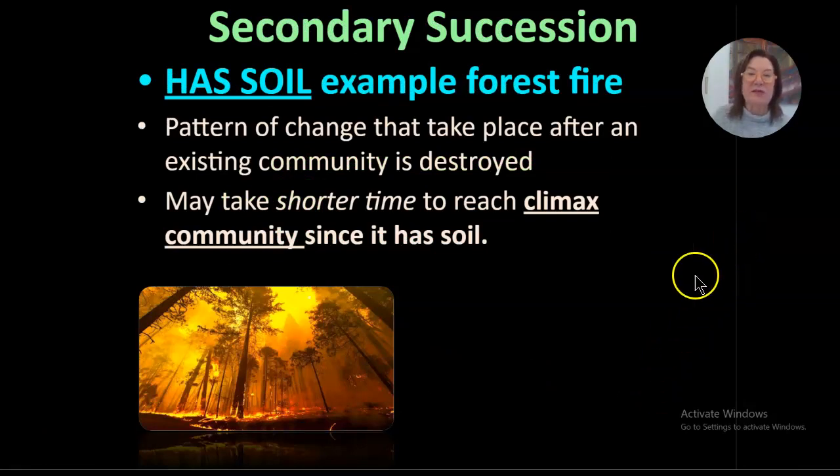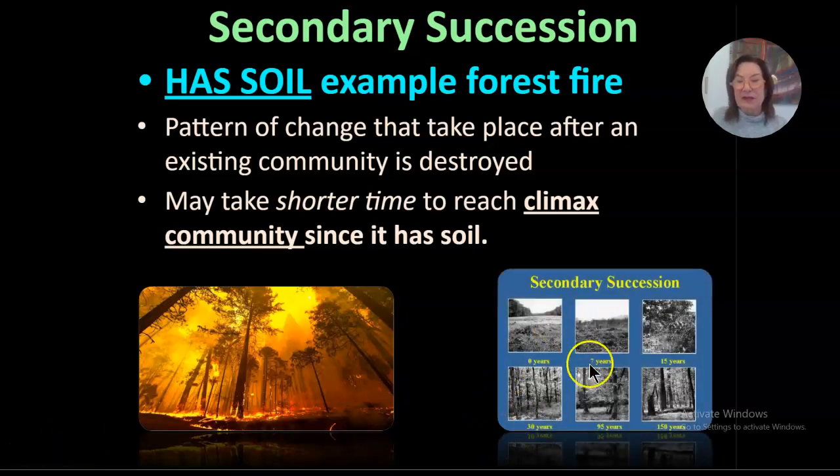Okay, so here's secondary succession, and this one has soil. So this is like a forest fire. It could be a flood, all kinds of things. But it takes so much shorter time to reach that climax community because the soil's already there. It's not like it has to make soil. And also the roots are there from the plants that had been there. So a lot of times those will just revive. So yeah, primary succession takes forever because it has to make soil from rock. That's it.